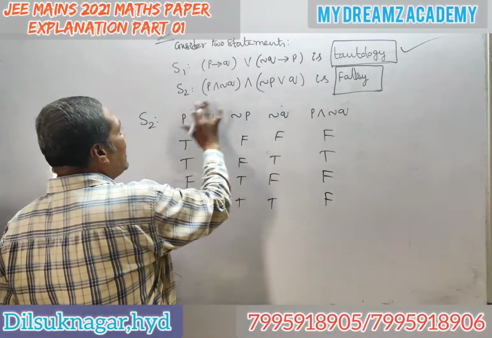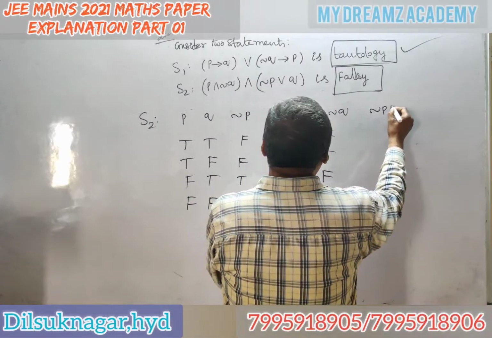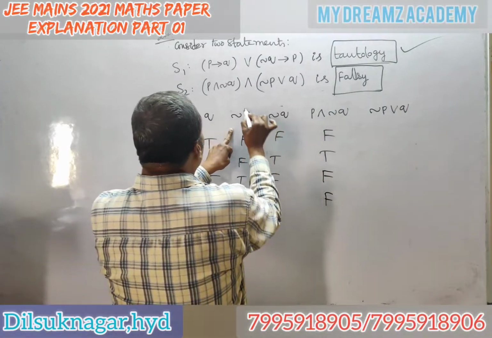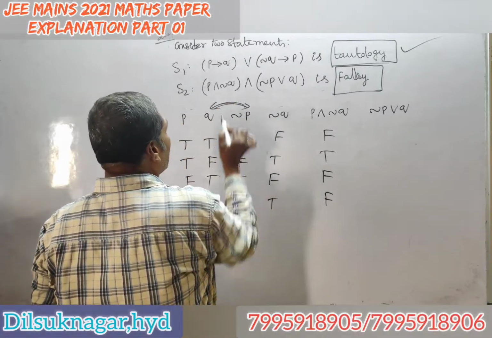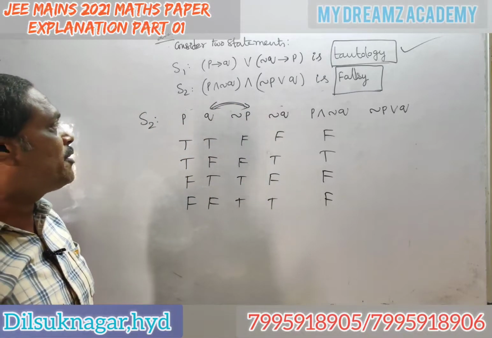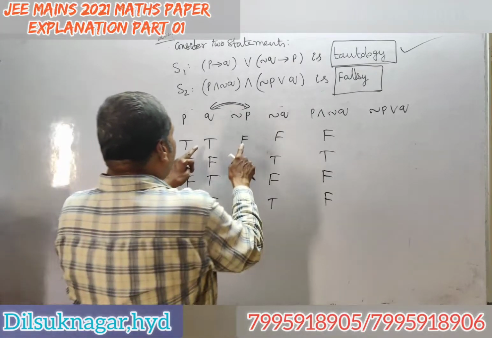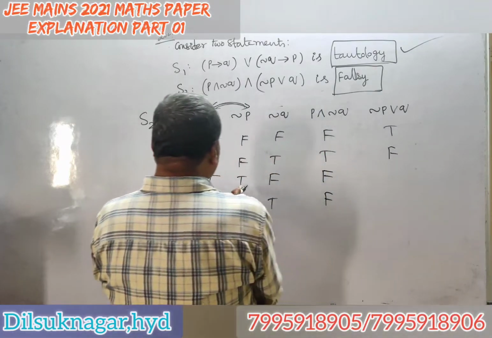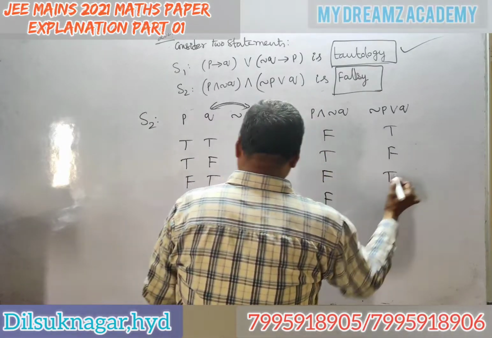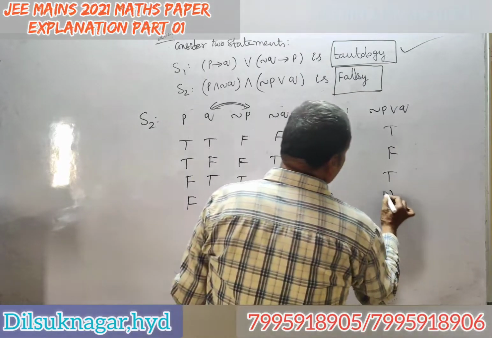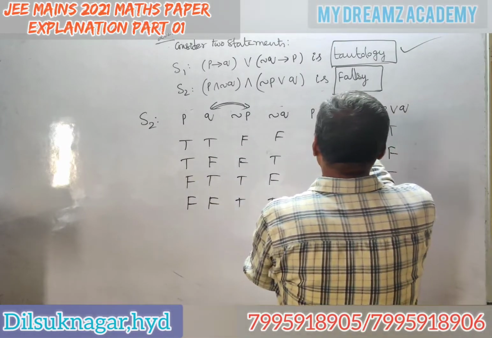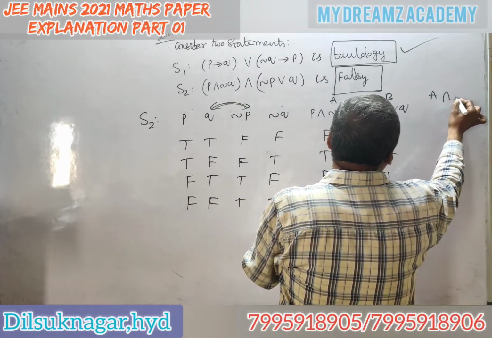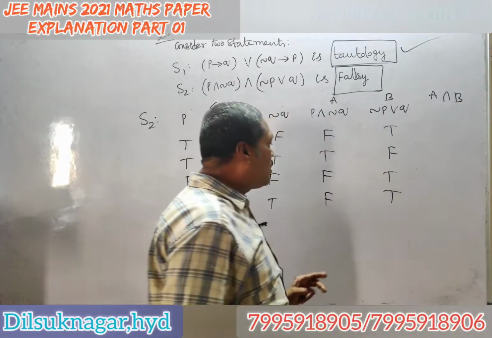Next, what we have to write? Negation of P or Q for these two. OR statement. OR means what? If both are false, then only false. Otherwise, it is true. F, T, T. F, F, F. T, T, T. T, F, T. Now, for these two, suppose this is A, this is B, given A and B. If both are true, then only true.